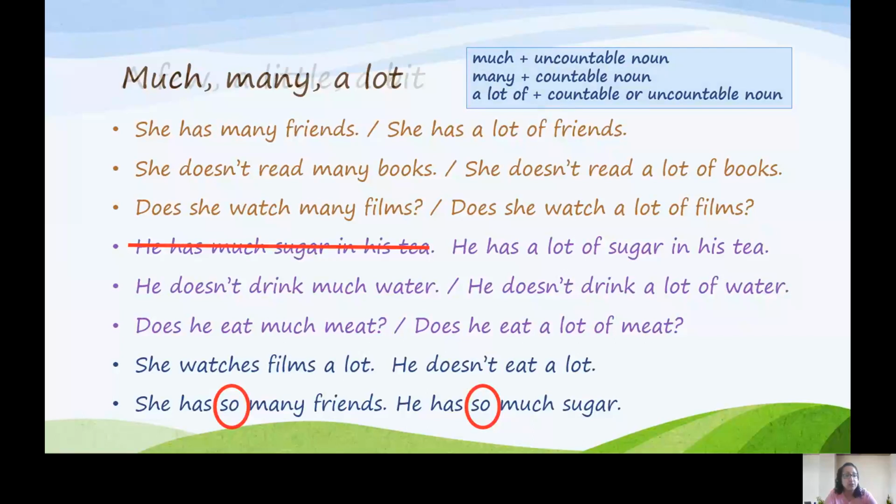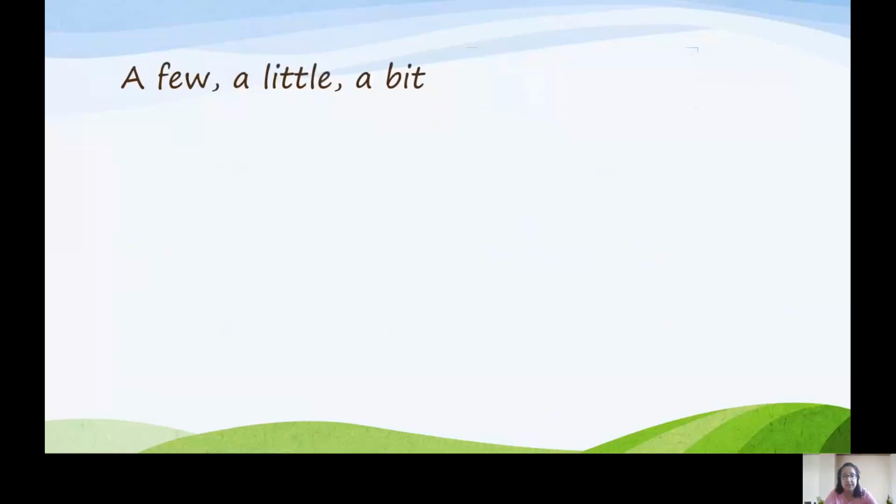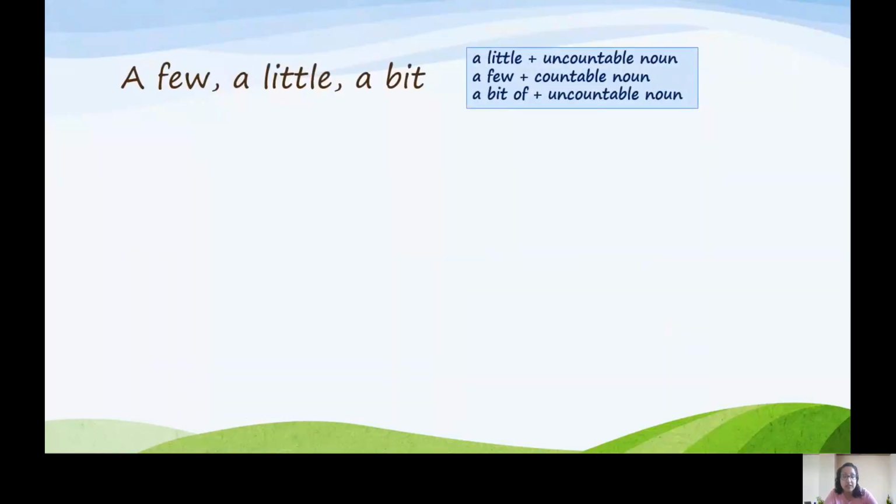Moving on to a few, a little and a bit. A little is used with an uncountable noun. A few is used with a countable noun. A bit or a bit of is followed by an uncountable noun. She has a few friends, for example.